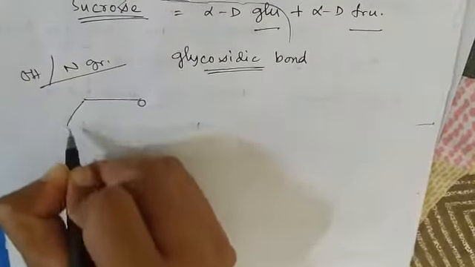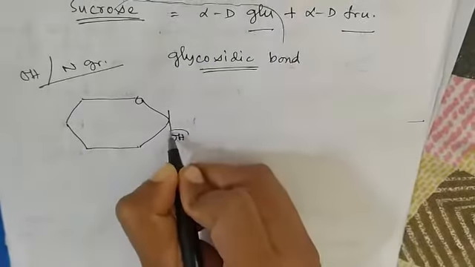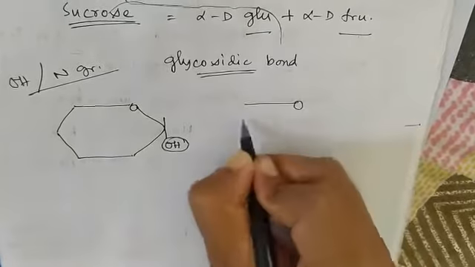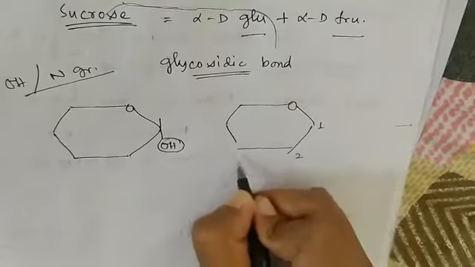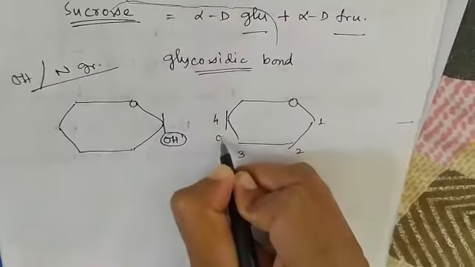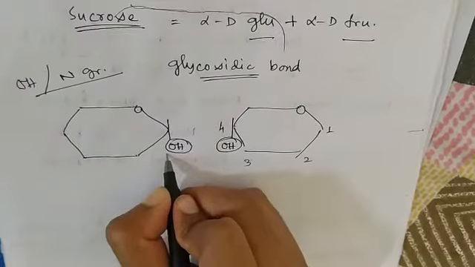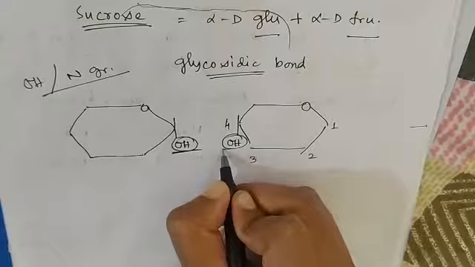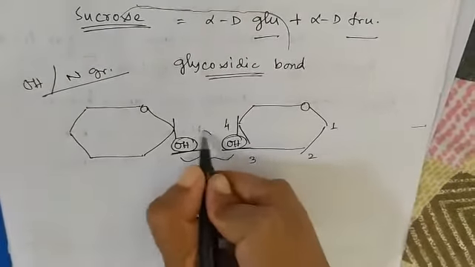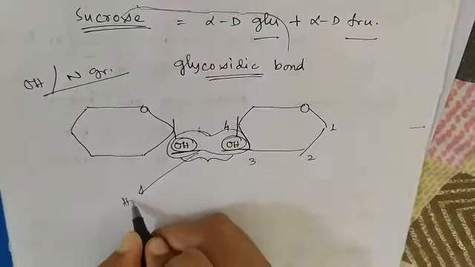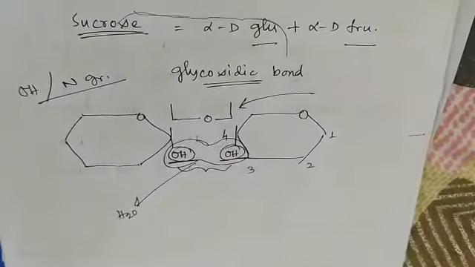Like this is alpha D glucose, with the OH I mentioned earlier, and this is another alpha D glucose. First carbon, second carbon, third carbon, fourth carbon, OH in the lower position. The OH of the aldose or ketose group reacts with another OH group and they are united with loss of H2O, and one single bond is formed. This is called a glycosidic bond.